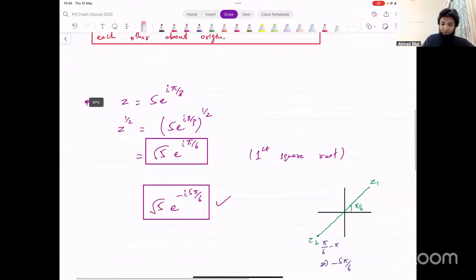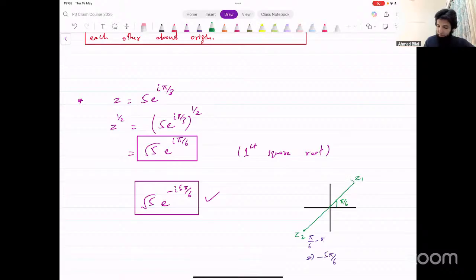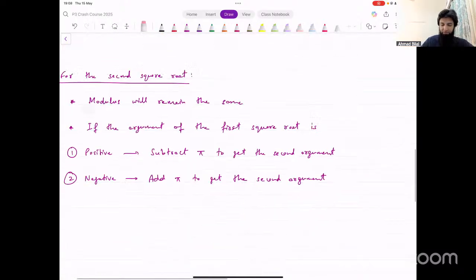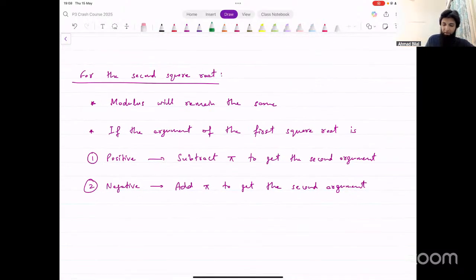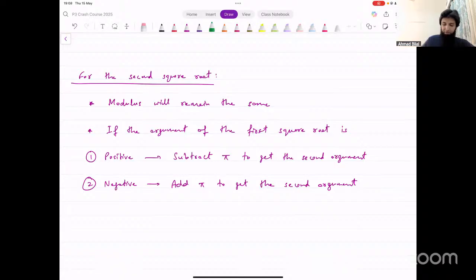If you have one square root, the other is going to be right on the opposite side like this, right? If you know one, you can find the other by either adding pi to the argument or subtracting pi to the argument, right? There's a whole background to this. This was the takeaway that we had for this. For the second square root, if the first argument is positive, we will be subtracting pi. If the first argument is negative, we will be adding pi to get the other square root, right? So that will do a pi radian rotation.